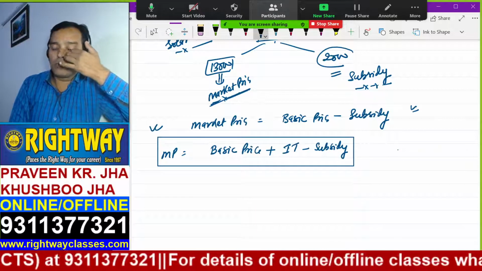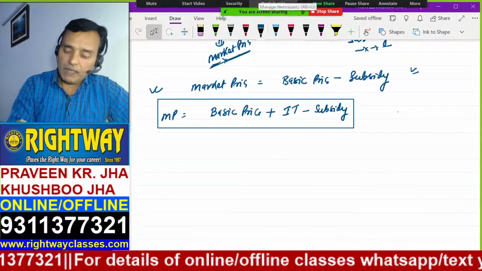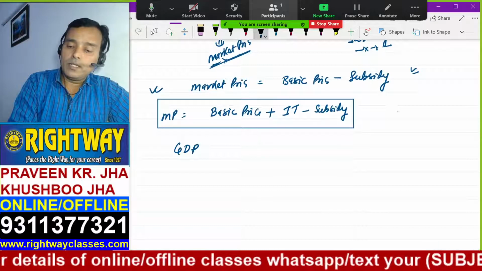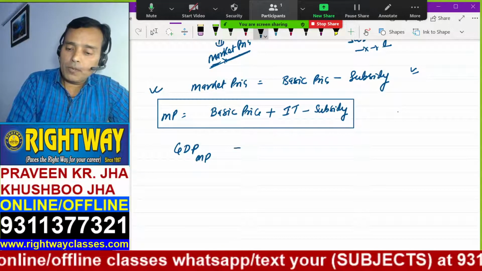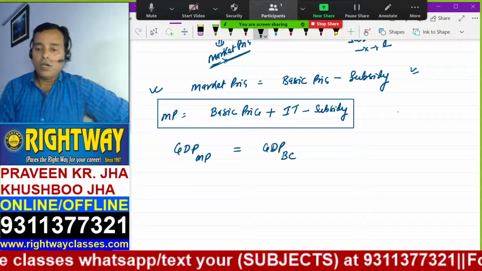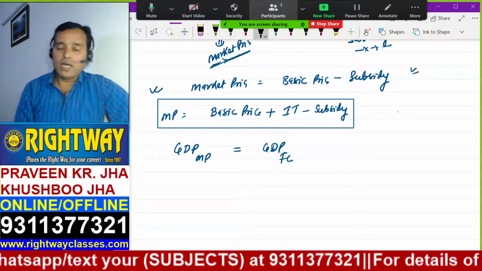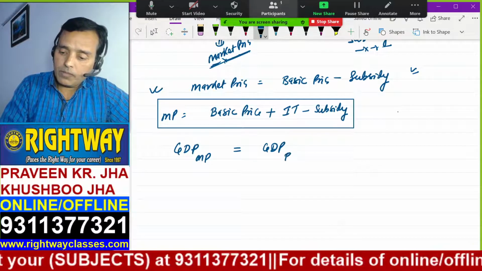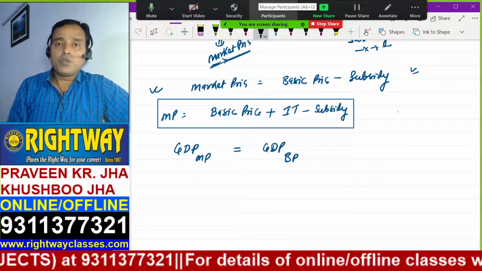Understand? Market price equals basic price plus indirect tax minus subsidy. Now, if GDP is given to you at market price, you have to find out GDP at market price, suppose that. But GDP is given to you at basic price, or you may write here factor cost, FC, also the same thing. Basic price or factor cost. GDP is given at factor cost. I'm writing basic price here, suppose BP. You have to convert GDP basic price to GDP market price.